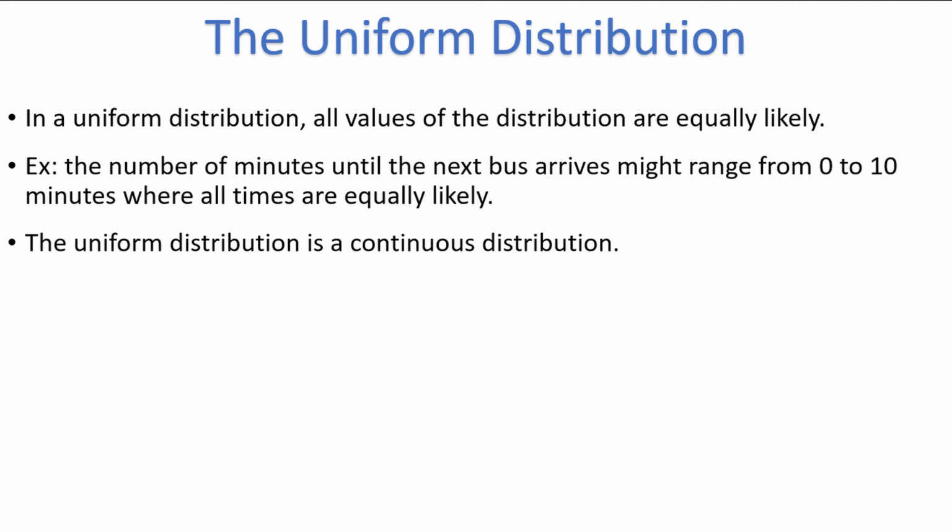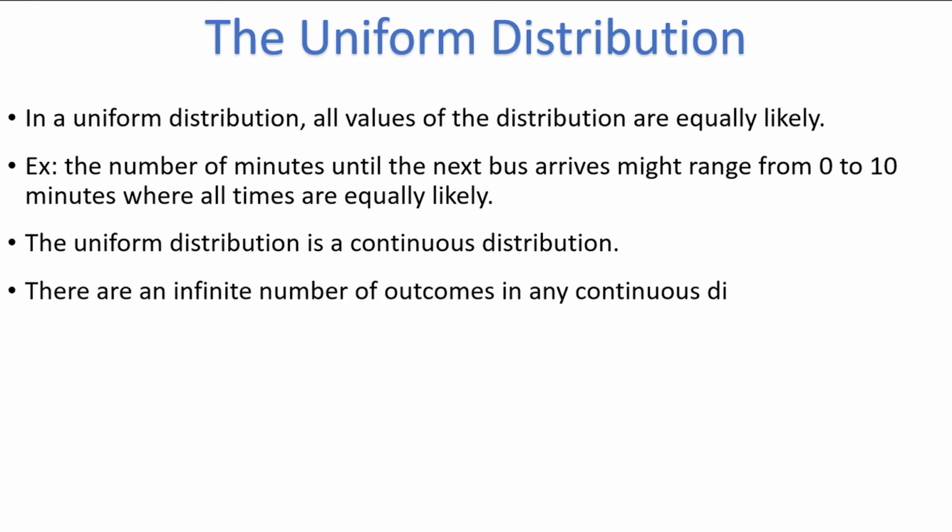When I say any time between 0 and 10 minutes is possible, I mean any time between 0 and 10 minutes. This includes repeating decimals like 3.3333 repeating forever, or 1.91462 minutes, or any other possible value between 0 and 10. You can start to see why there are actually an infinite number of possible outcomes in any continuous distribution.